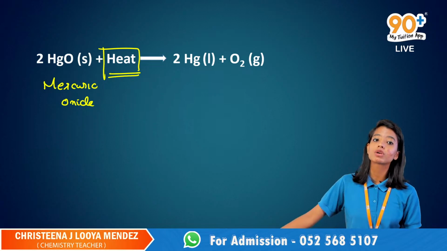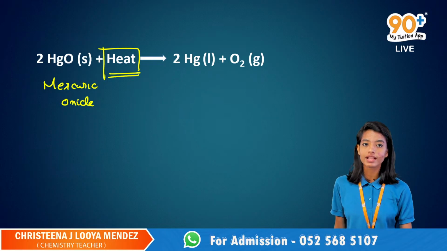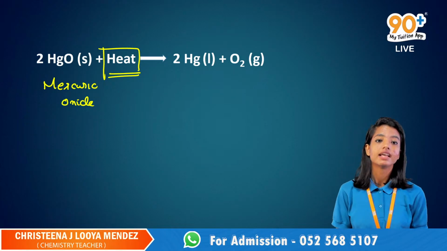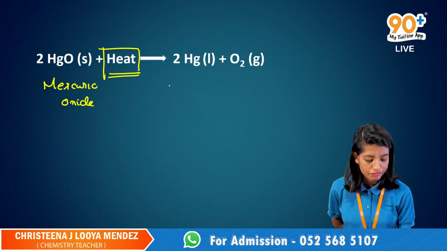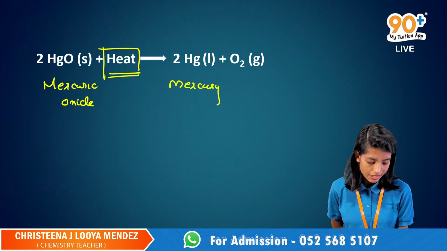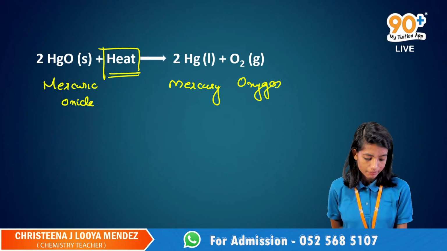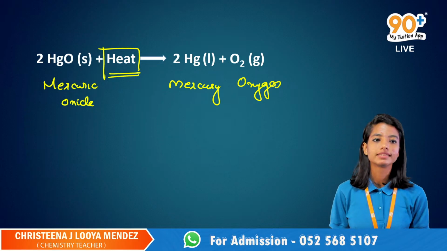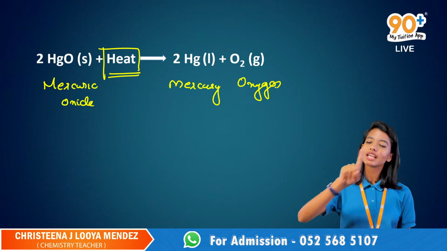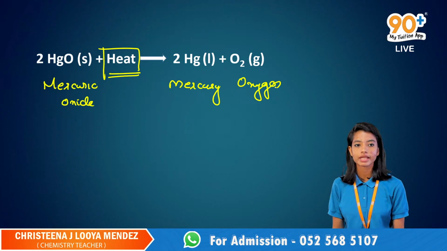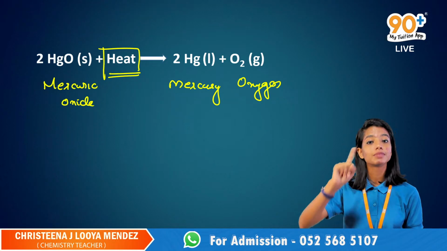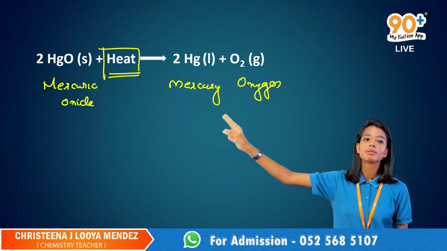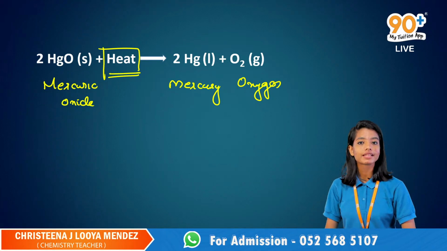What is HgO? Mercuric oxide is HgO. Hg is mercury, right? So HgO is mercuric oxide. It absorbs the heat energy to form mercury and oxygen. As we know, mercury is a liquid, right? Mercury is the only metal which is present in the liquid state at room temperature. That's general knowledge, we all know that. So they form mercury and oxygen, thereby absorbing the heat energy.